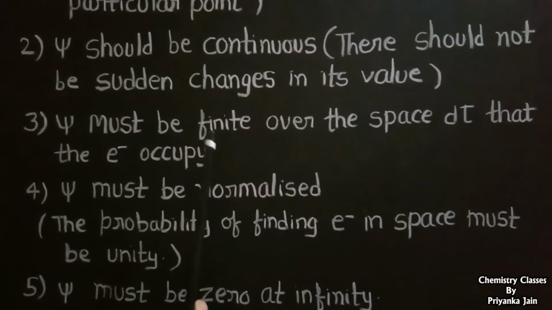So it should be finite. It cannot be infinite. And the fourth condition is that the psi must be normalized. Why? Because the probability of finding the electron in the space must be unity. So psi must be normalized.